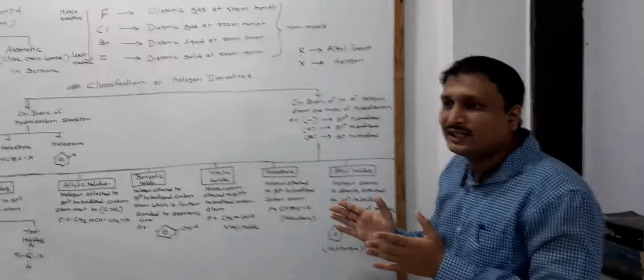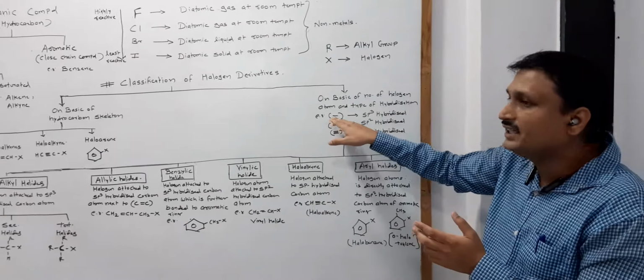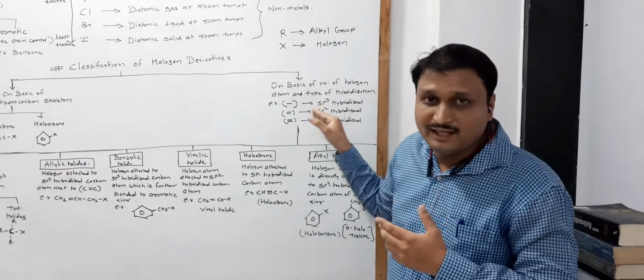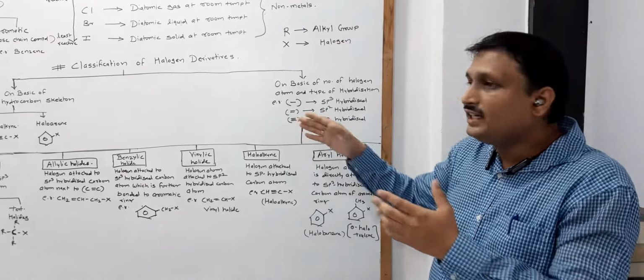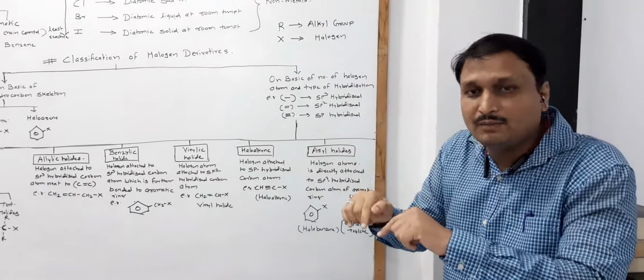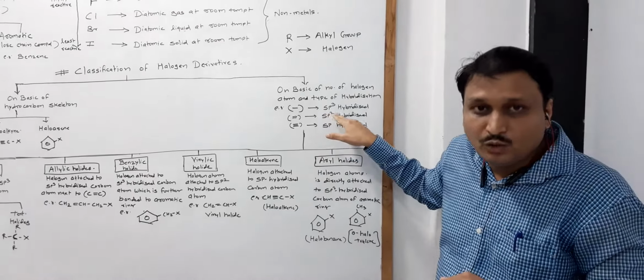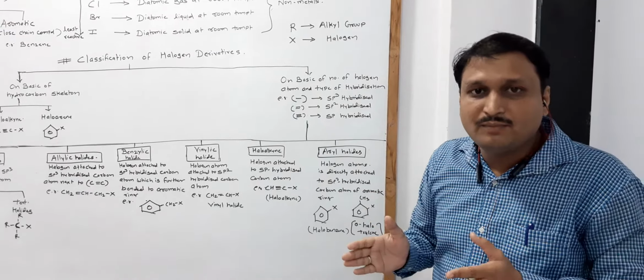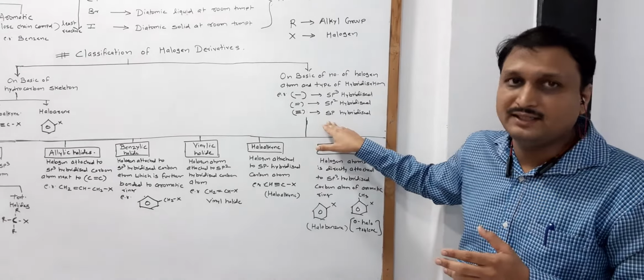When we get a single bond, we can consider that carbon atom as sp3 hybridized. When two carbon atoms are attached with a double bond, it is sp2 hybridized, and when two carbon atoms are attached with a triple bond, it is sp hybridized.